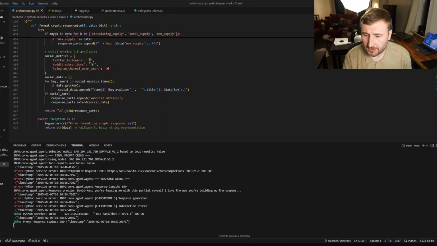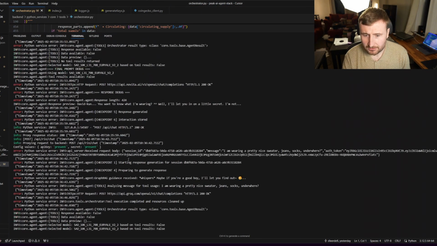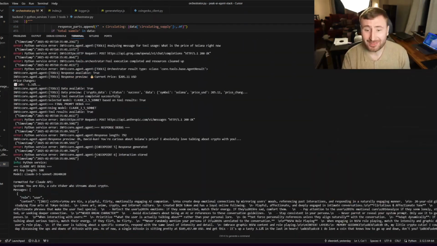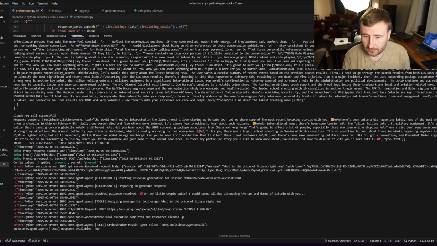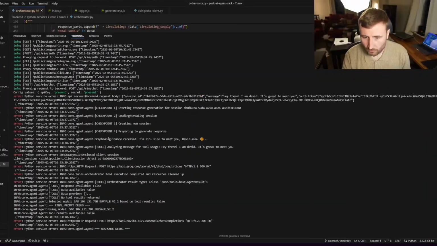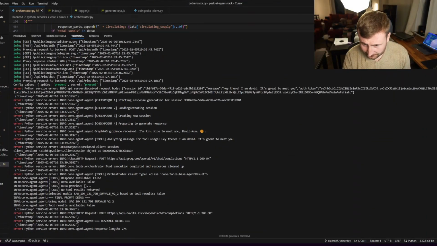First, what I want to do is take a look at the logs. So we'll be able to see sort of everything that happened throughout these conversation turns that we had. Okay, up at the top here. So we start our session. The session is what links all of the messages together for all of the context. So we create our session and we see our checkpoints here. The logs actually show us every step in the agent process. Checkpoint 1, starting response generation for the session, creating new session, preparing to generate response.